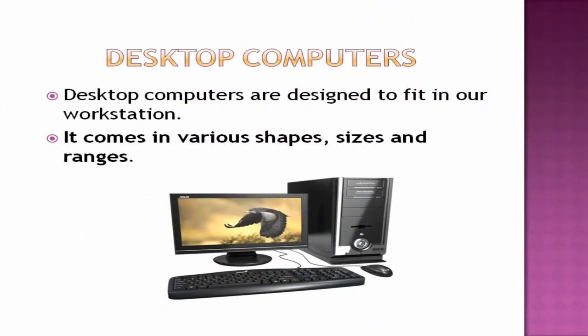Okay. So the first one is what? Desktop computers. You would have seen desktop computers. It is designed to fit in our workstation. It has a monitor, keyboard, mouse, CPU, everything separately. It comes in various sizes, shapes and ranges. The ranges differ based on the hardware components connected with it.